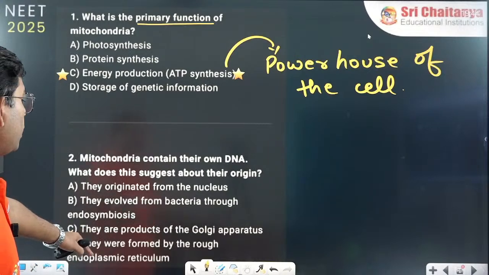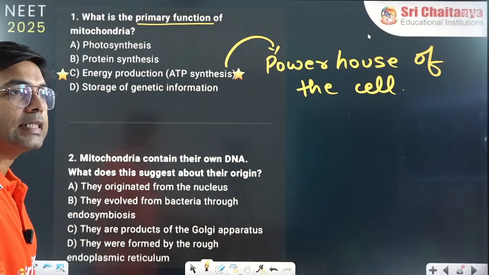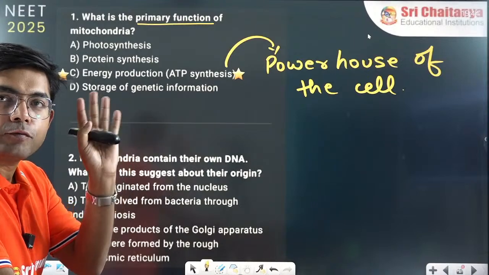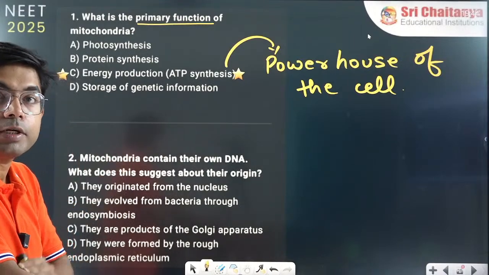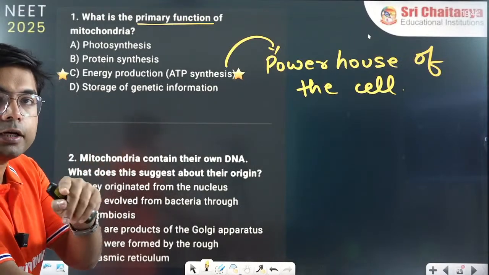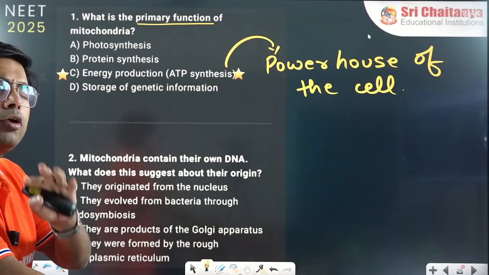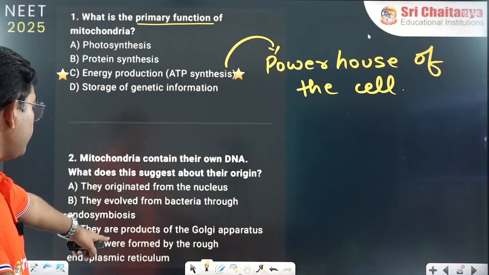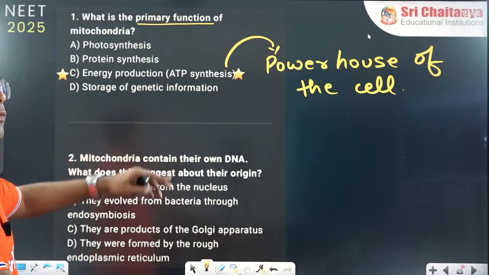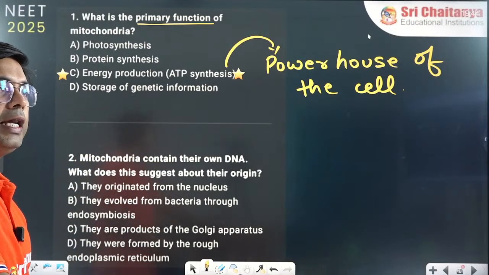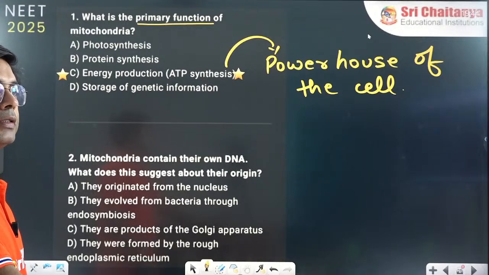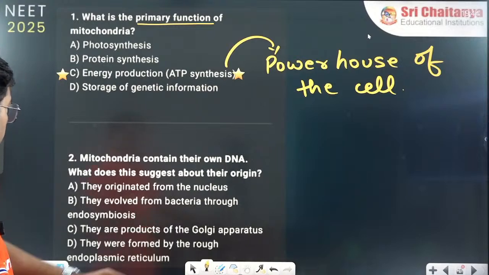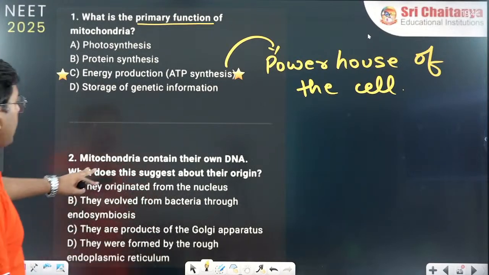Formed from rough endoplasmic reticulum. Is it? Mitochondria is not formed from rough endoplasmic reticulum. It is Golgi which is connected to rough endoplasmic reticulum, and there is no role of rough endoplasmic reticulum with DNA. So D is not the answer. Still many of you are writing D. Okay, B, C, A. So all possible answers you are giving. Let's see this one by one.